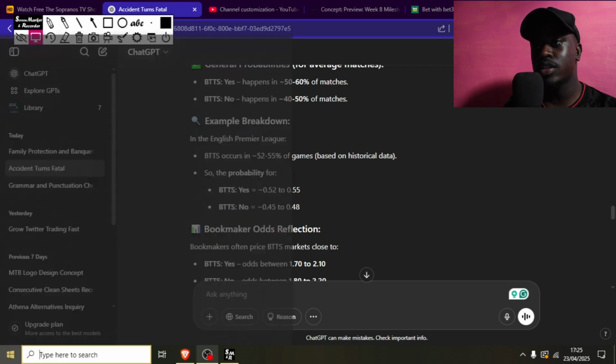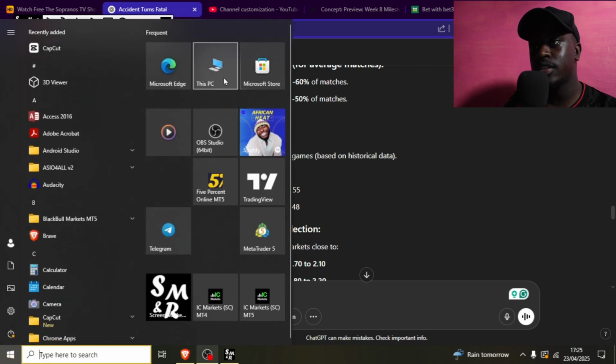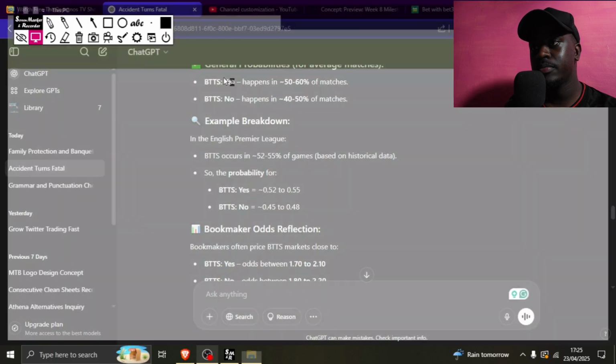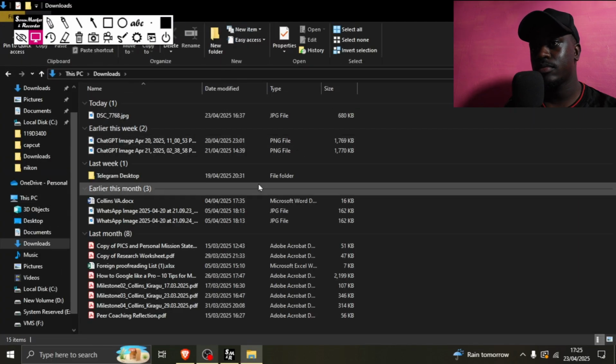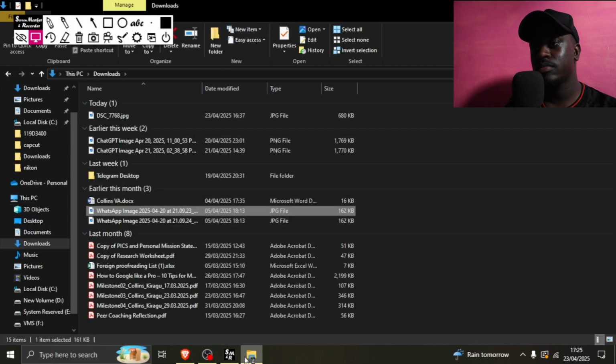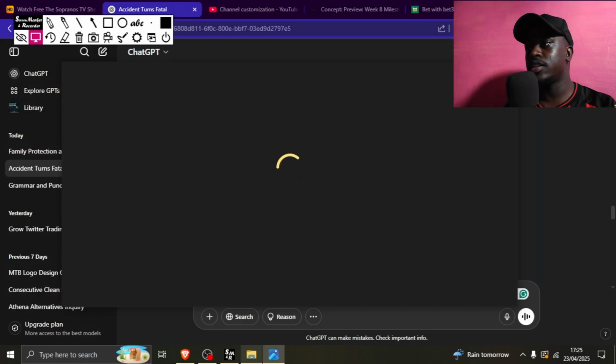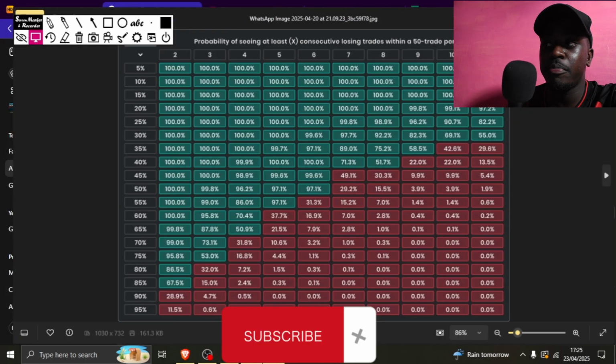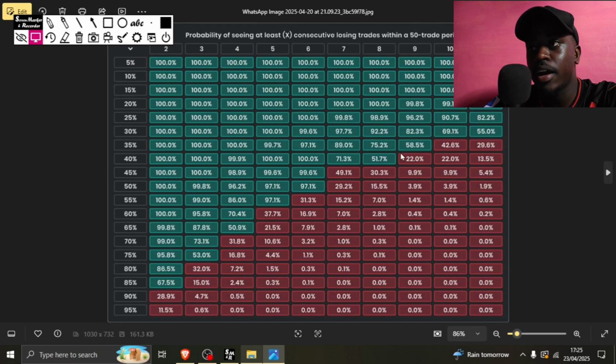Okay, so to the second part, let me open my chart. Okay, I think my chart is ready. Now we have seen the probabilities of both teams to score usually at 50% and above. Now I want to go with statistically from what I have tested out, the maximum games that our team has ever gone without both teams scoring. It's usually less than what? It's 9 maximum. I've seen it's 8, so the ninth one won.